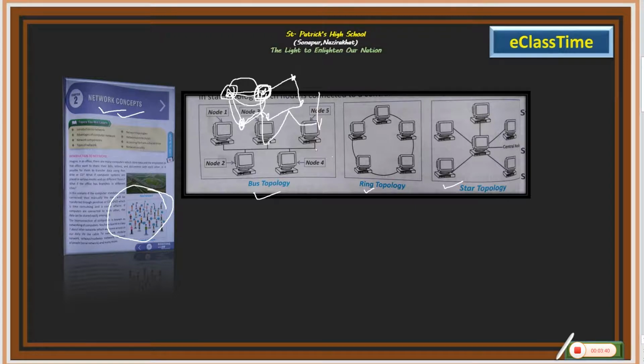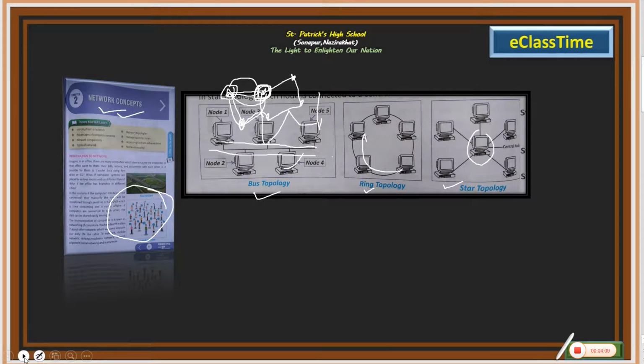In the first one, computers are connected with a single wire, and along the single wire everything is connected one by one. The other one is interlinked: it connects, then from there it goes ahead and connects another one. In the third one, star, the main server remains in the middle, and from it the other systems are connected. So these are the main concepts this chapter describes.